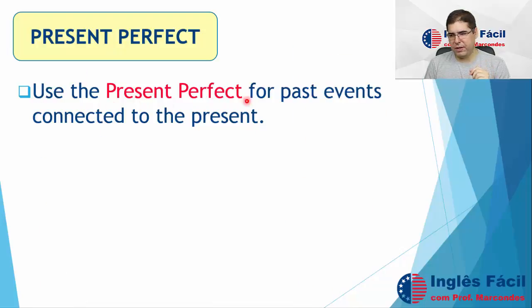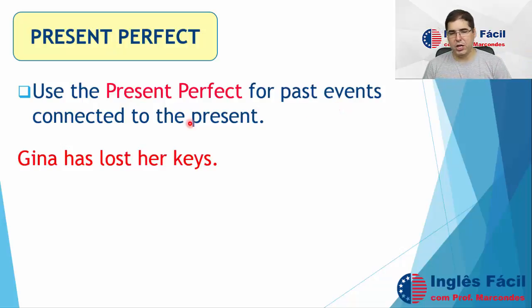Use the present perfect for past events connected to the present. So the first occasion in which we use the present perfect is when there's a connection to the present. The event happened in the past, but it has a connection to the present. It's not something that happened in the past and finished in the past. Let's see an example. Gina has lost her keys. Gina has lost her keys.